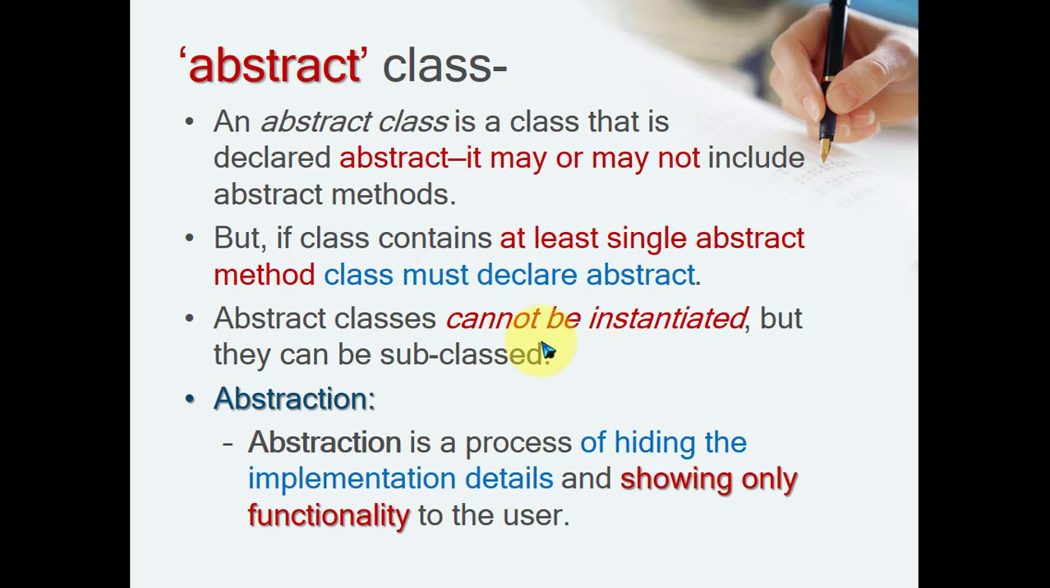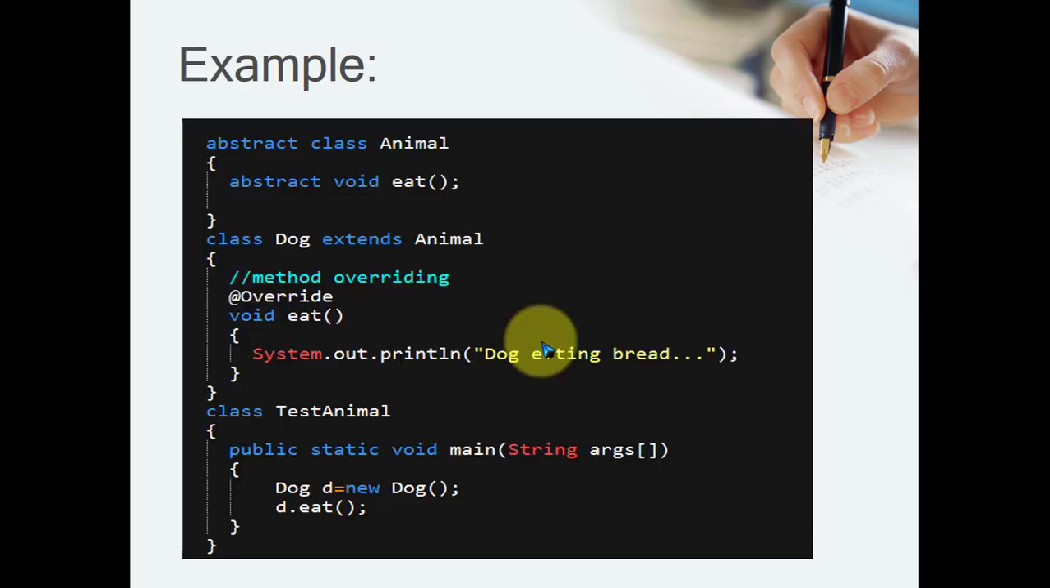Using an abstract class, you can achieve partial abstraction in Java, and full abstraction, 100% abstraction, you can achieve using interfaces. That is the next point we will see later. So look, one example is available here. Here, abstract class Animal,